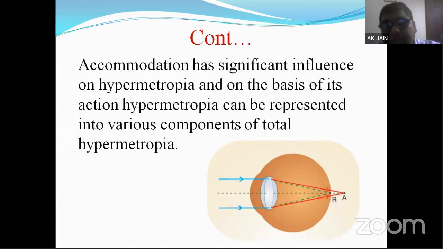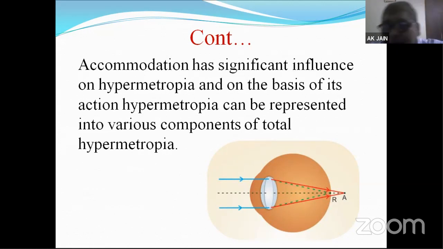That's why, on the basis of the actions of accommodation, the various components of hypermetropia are divided. Total hypermetropia, what we see. Most of the time the question asked is about latent hypermetropia, total hypermetropia or manifest hypermetropia. But our students will write axial hypermetropia, curvatural hypermetropia.